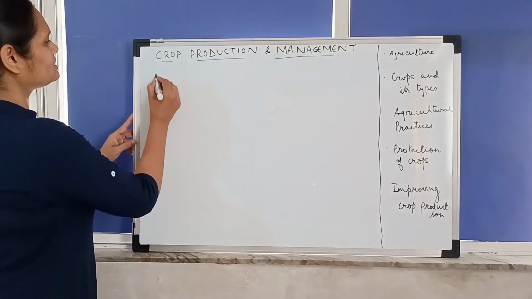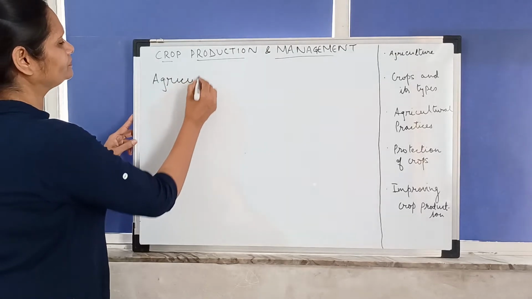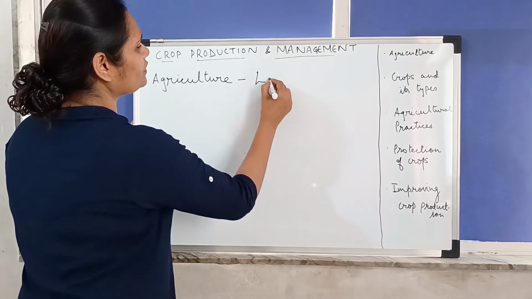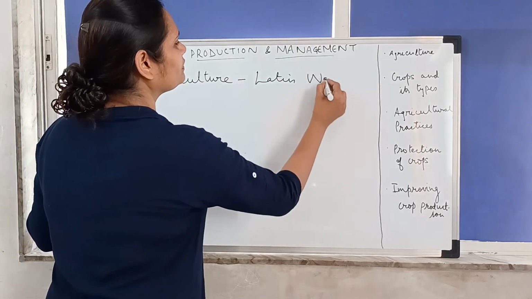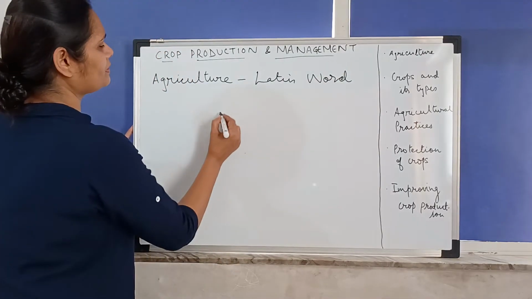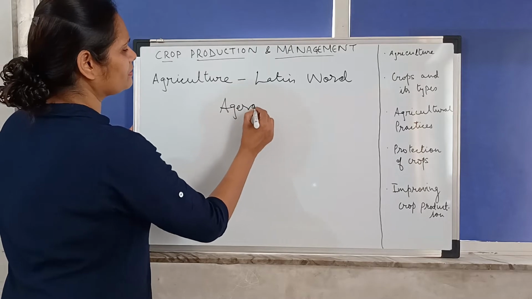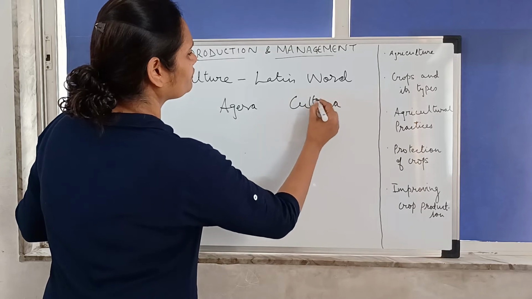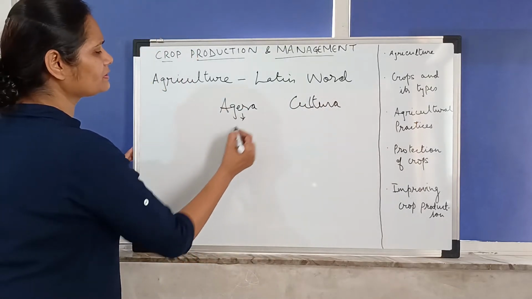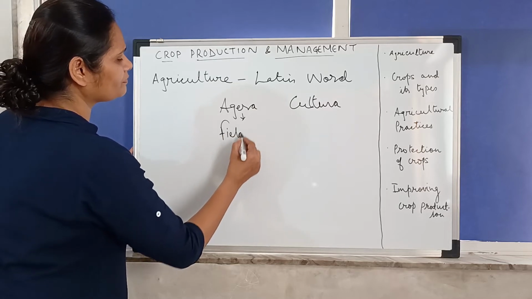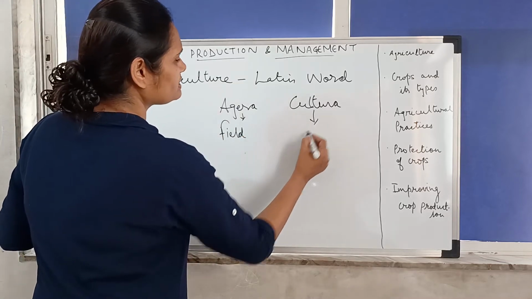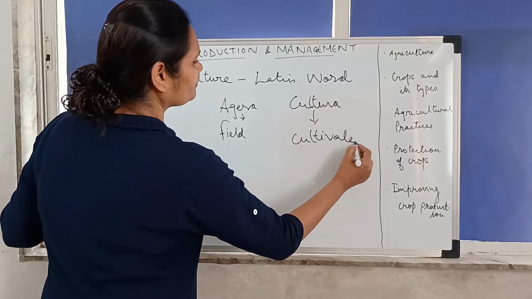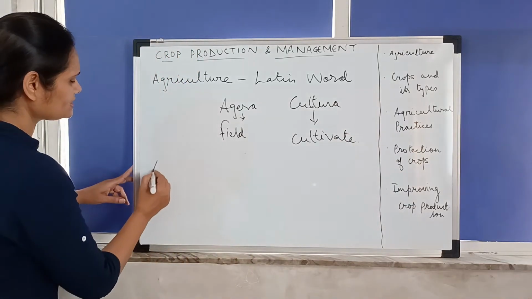Now this word agriculture, this is actually derived from Latin words agera and cultura. Okay, agera means fields or the farming lands, and cultura means to cultivate. Fine.